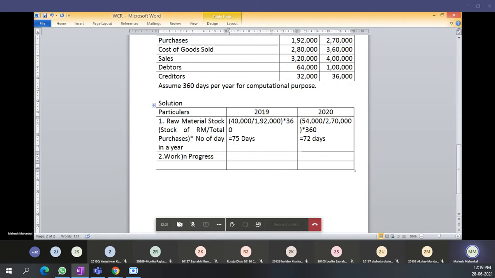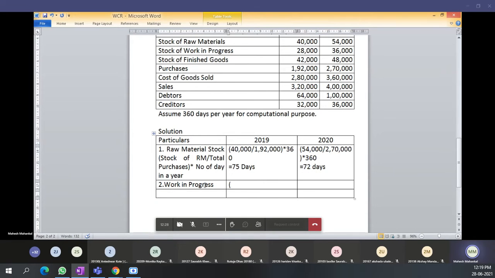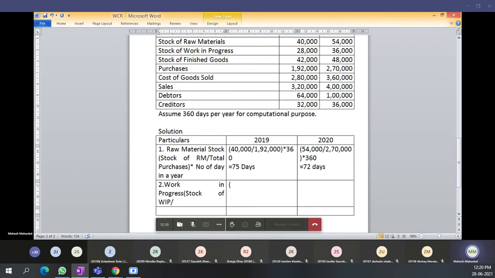Work in progress. Regarding work in progress, what have they told you? How much is the stock of work in progress? It is 28,000. Here I will write stock of WIP, work in progress, divided by cost of goods sold. Work in progress is 28,000 for 2019 and 36,000 for 2020.